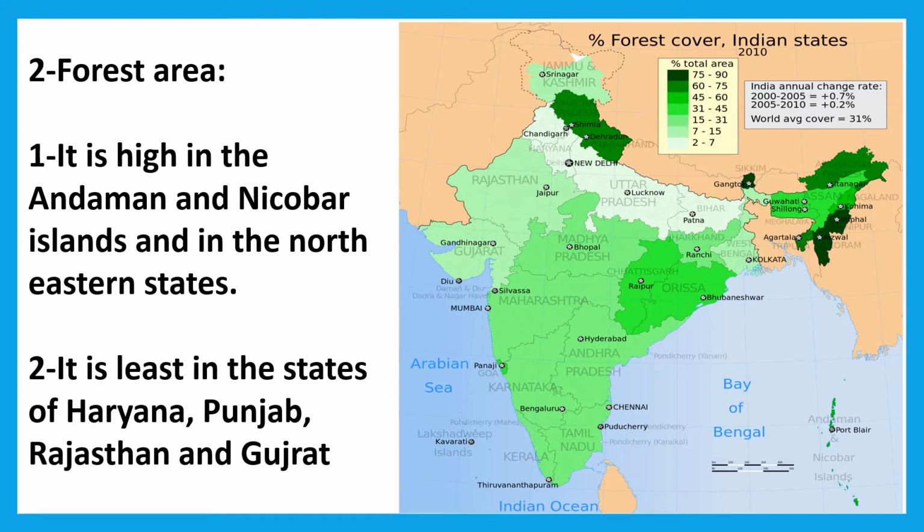In the Andaman and Nicobar, and then eastern states, north eastern states, here. And it is least in the states of Haryana and then Punjab, Rajasthan and in Gujarat.